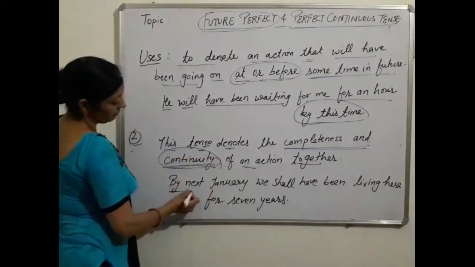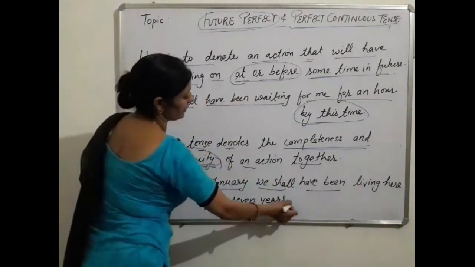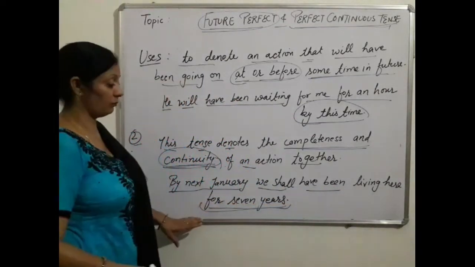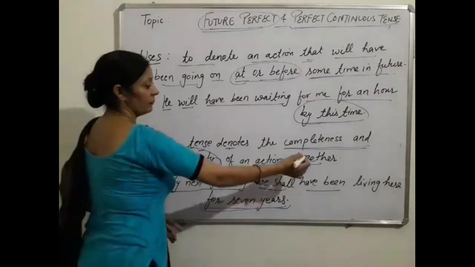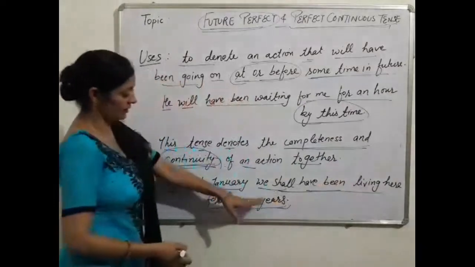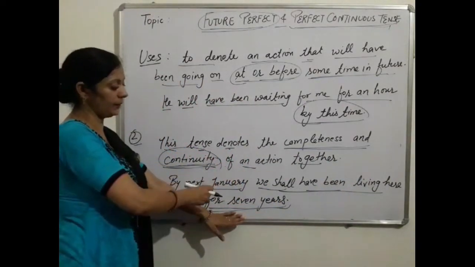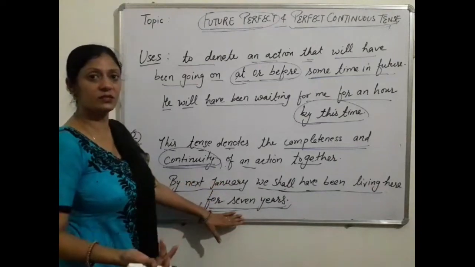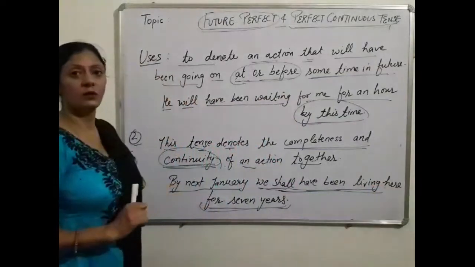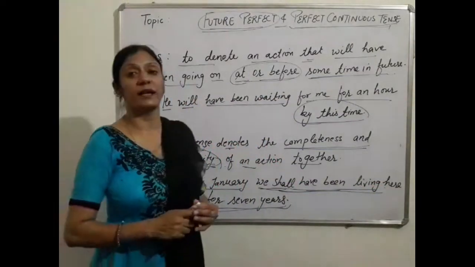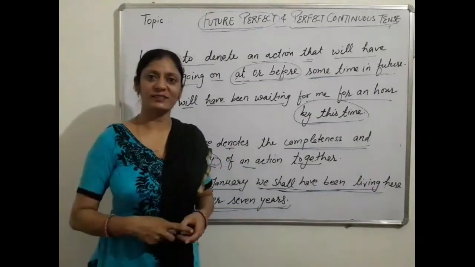For example, by next Jan, we shall have been living here for 7 years. It means by next Jan, we will complete our 7 years. But we shall have been living here. The action is complete. We will have completed 7 years by next Jan. But we shall have been living there. Okay. With this, our first topic of grammar, tense, is complete. Okay, students. Thank you.